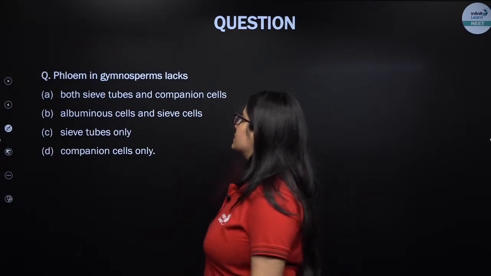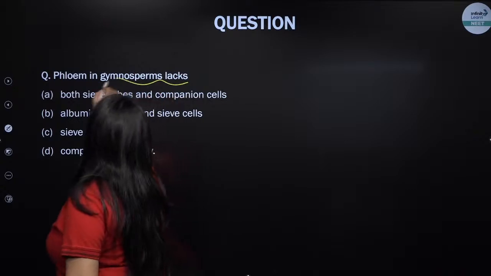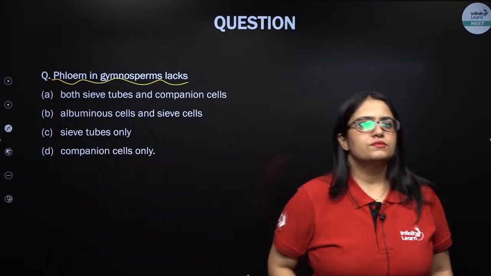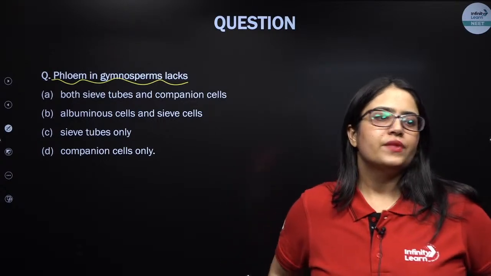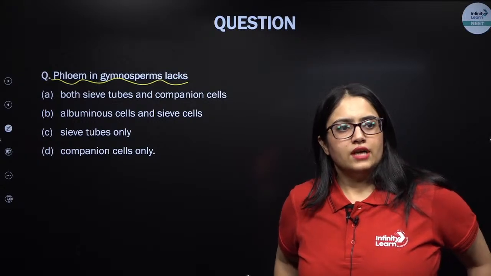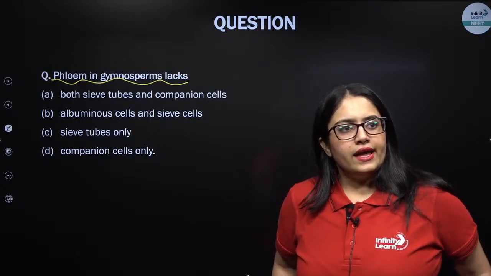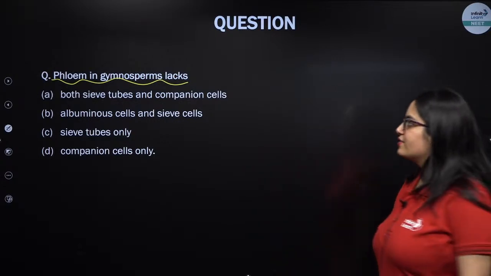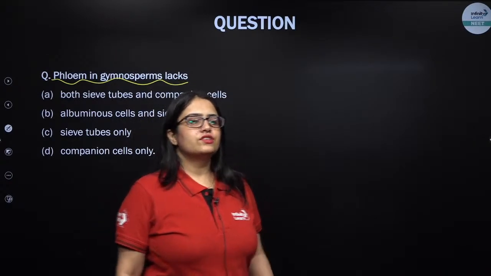Phloem in gymnosperms lacks. Phloem in gymnosperms lacks. Can you tell me phloem in gymnosperms lacks which of the cells? Yes, Aruna says it is C. What about W? Okay, W thinks it's A. What about others? What about Neha? Neha, my dear, give it a try.